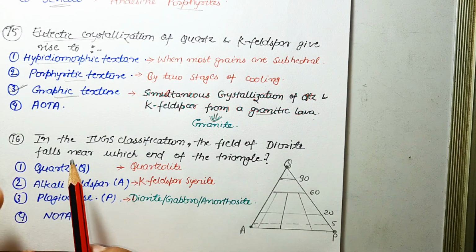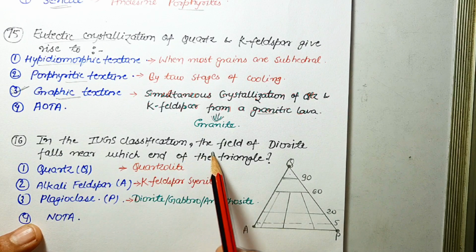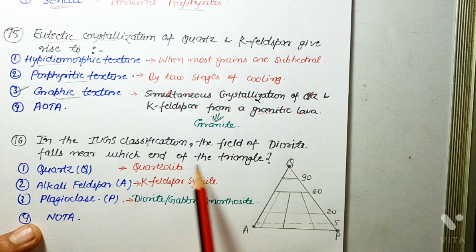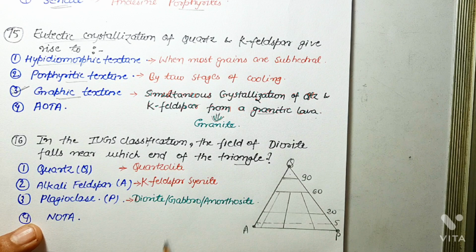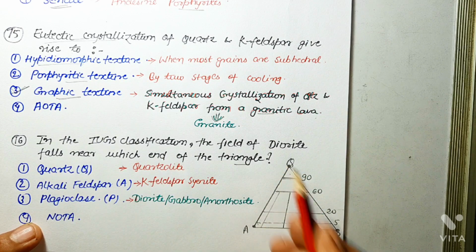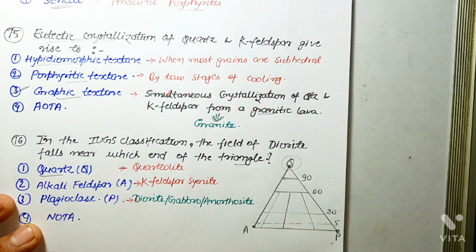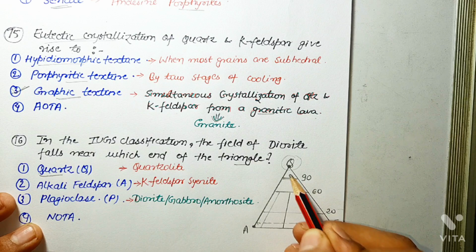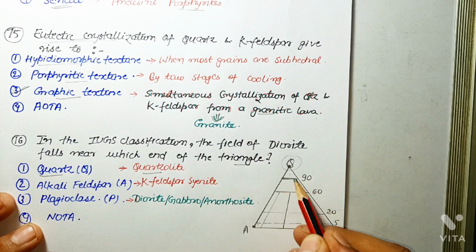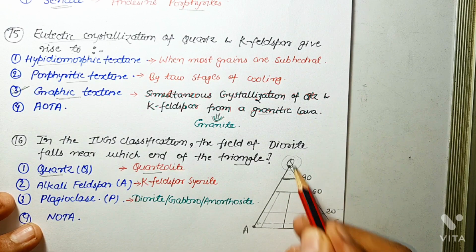Next question is, in the IUGS classification, the field of diorite falls near which end of the triangle? Okay, so basically this is a QAP diagram. At the quartz end, the rock which forms is known as quartzolite, in which quartz is greater than 90%.